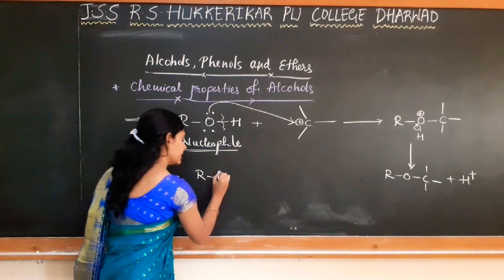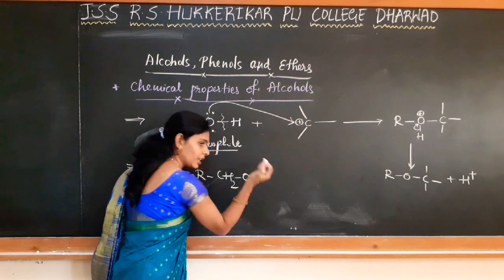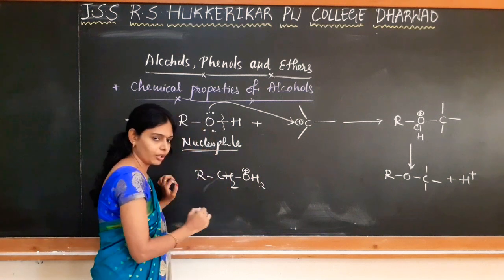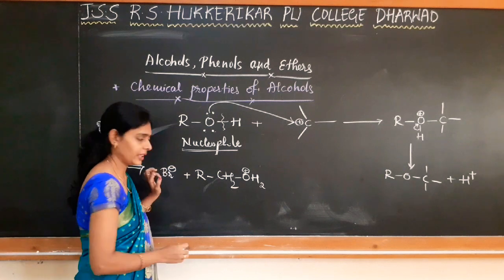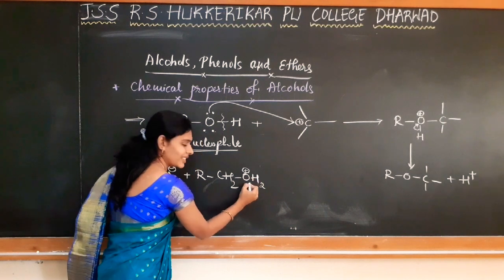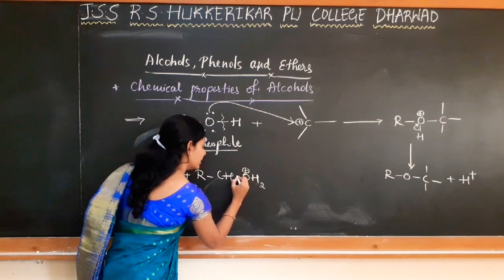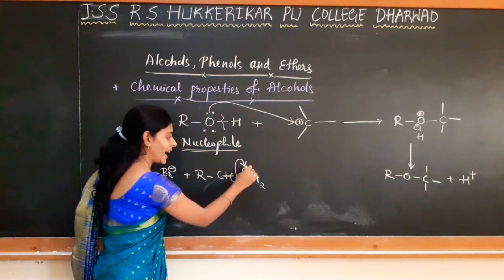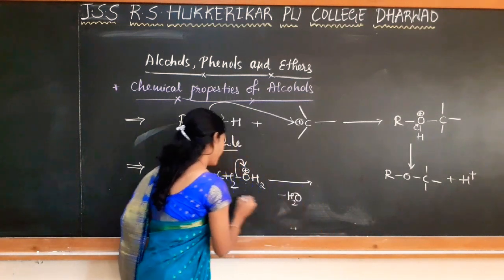Protonated alcohol, if I consider, see, RCH2OH is an alcohol. When it is protonated, when H plus is attached here, we get the protonated alcohol. So when this protonated alcohol is treated with a strong nucleophile, what happens? See here, H2O is a stable compound, water. So oxygen is carrying a positive charge which it can't bear as it is more electronegative. So it withdraws electrons from this carbon oxygen bond and goes out as H2O, and what is left now?